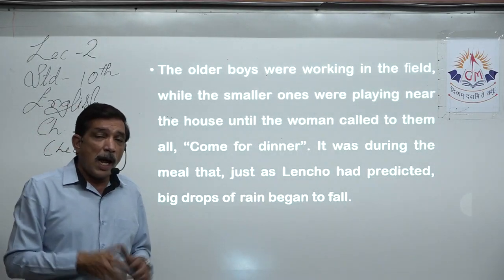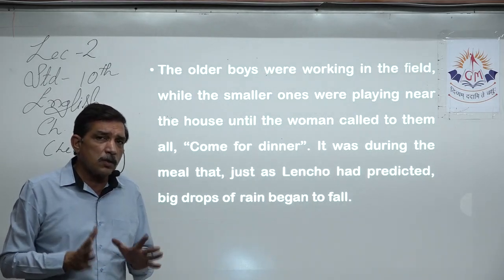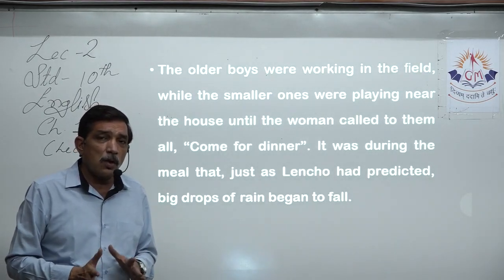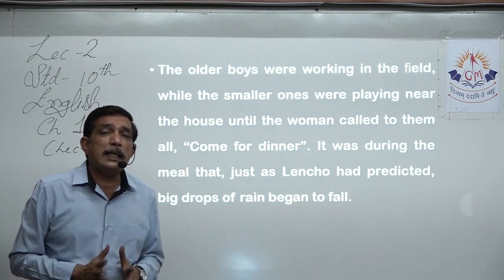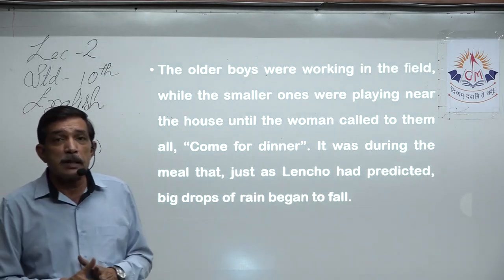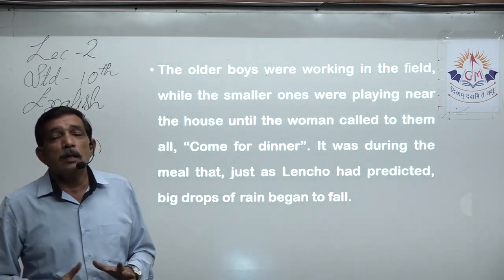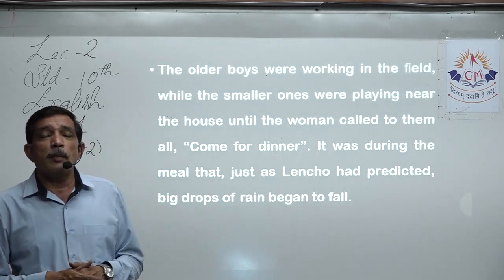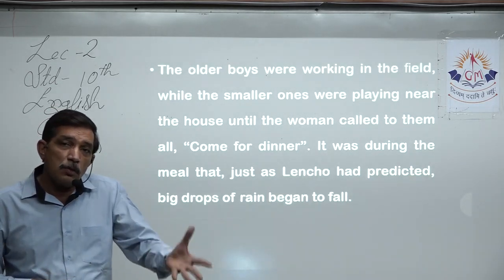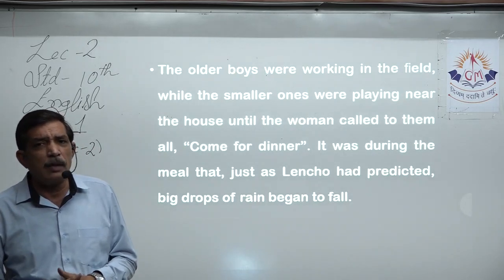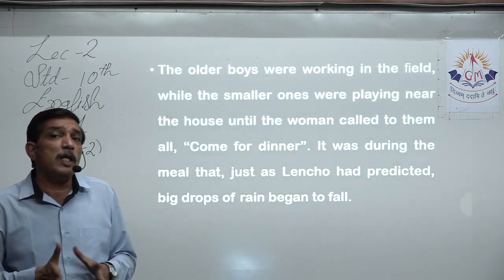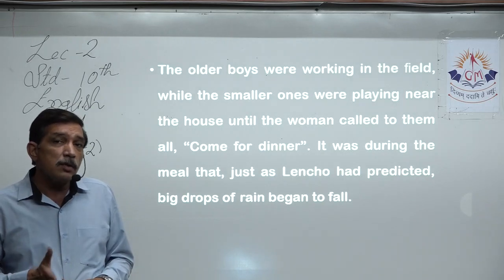And now, as Lencho had predicted, because this was high time, the soil was completely dry and needed some moisture, some rain, so that the plants could convert those flowers into fruits. He had predicted that it's almost time, rain should come, otherwise it will be trouble.